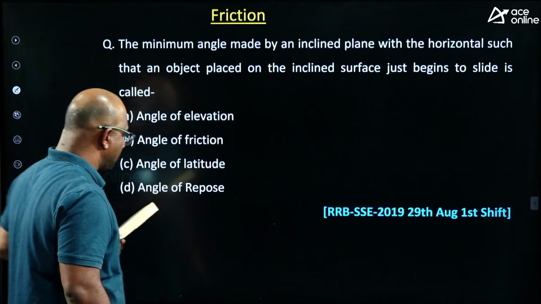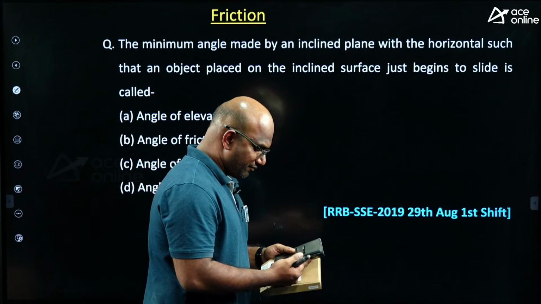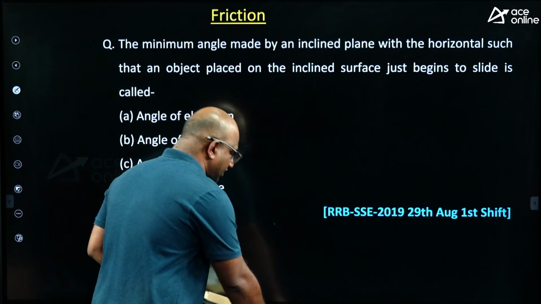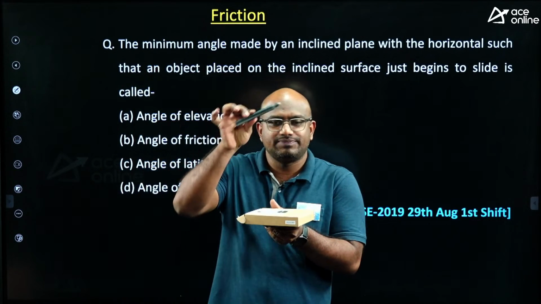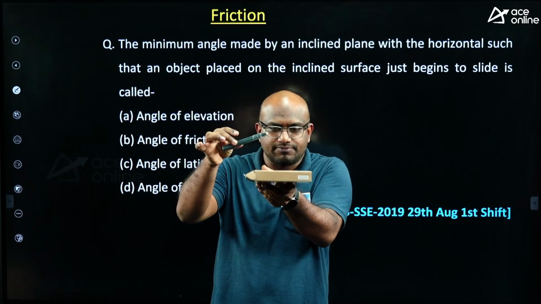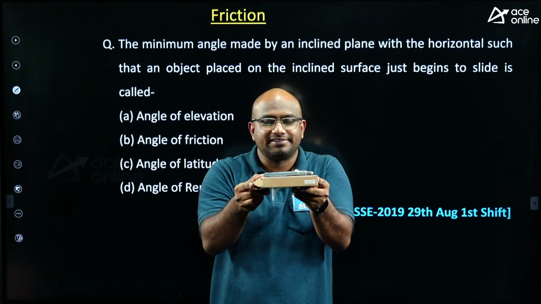See, guys, what exactly it means. Listen carefully, everyone. There is one term called angle of repose. What is meant by angle of repose is, I have an object here. Now I have some surface. Now I am having some object on this one, guys. Now I am tilting. See, it is in equilibrium.